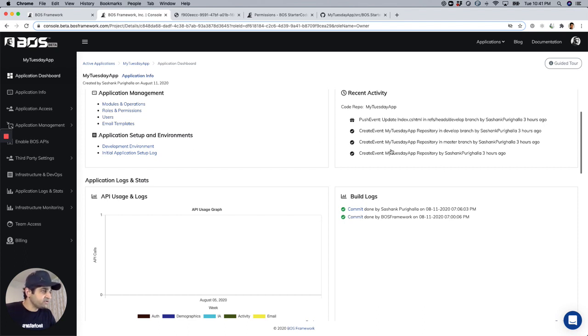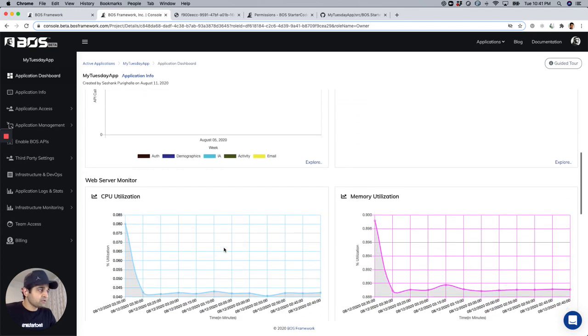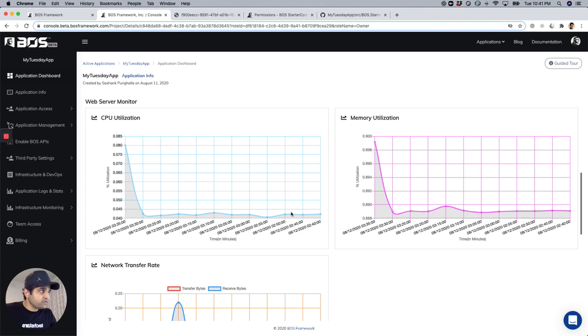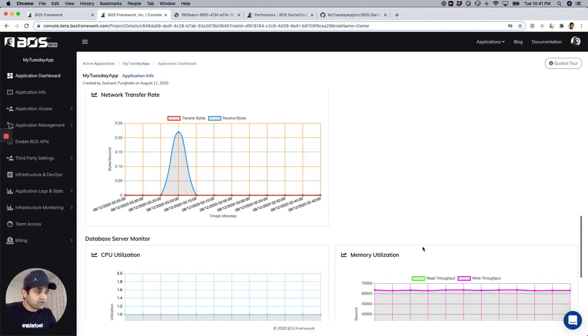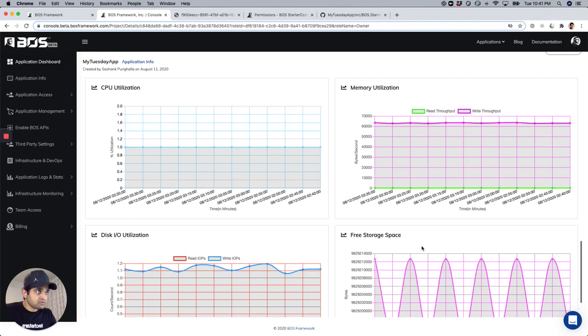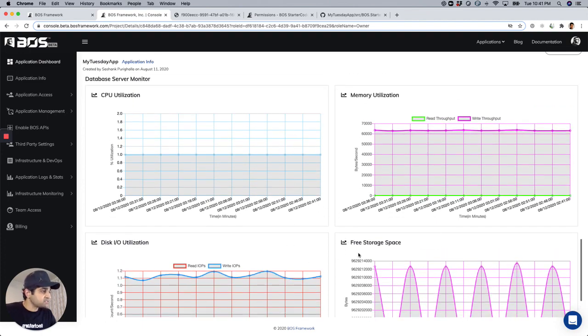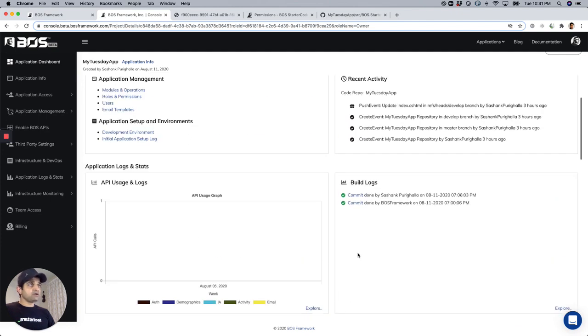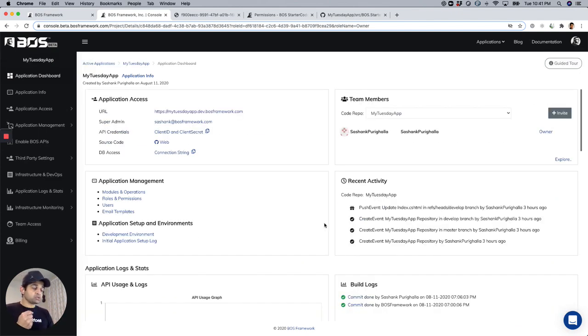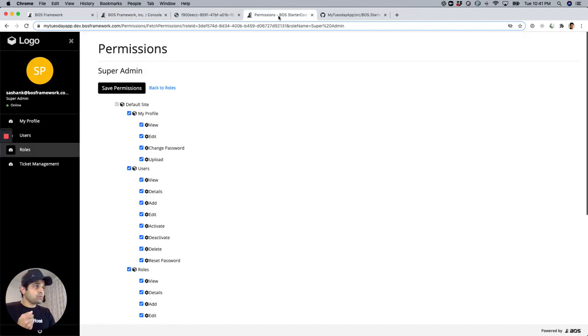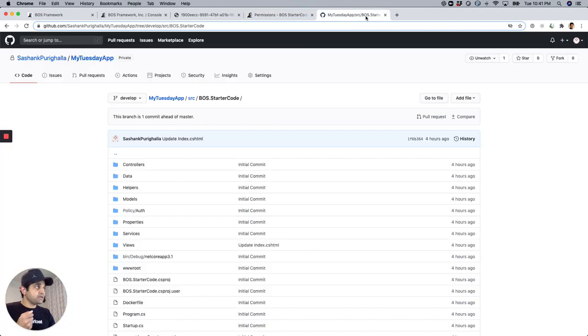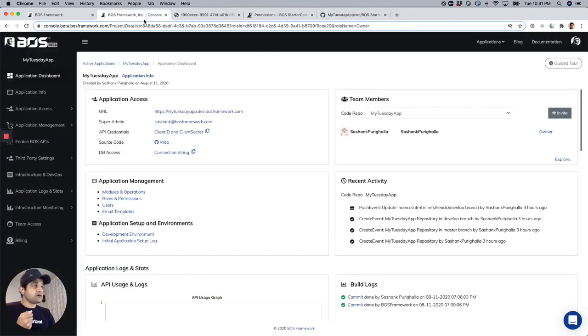And then the recent activities here: the build logs, the API activity, the web server logs and stats, and the database monitor logs and stats. So all of this is here. I also receive emails whenever something is going wrong, so I can get to the code that I have to build immediately. My CI/CD is set up, and again, automation of everything that is automatable.